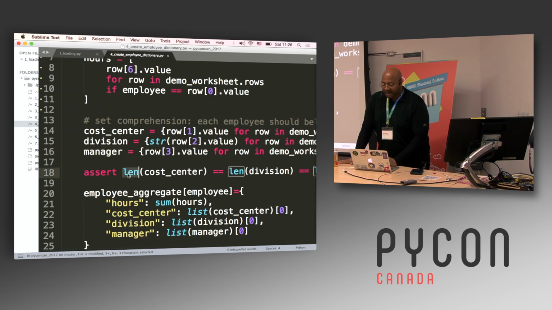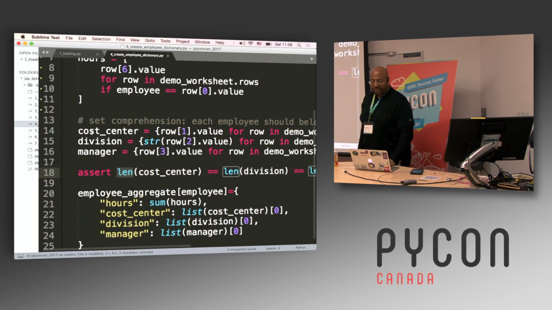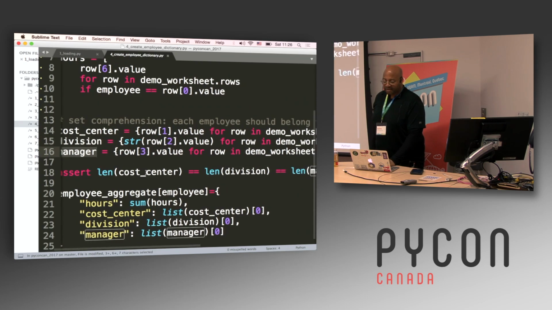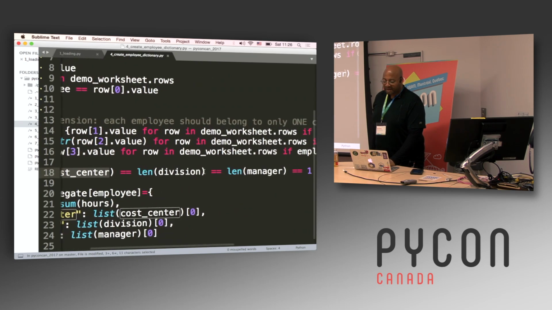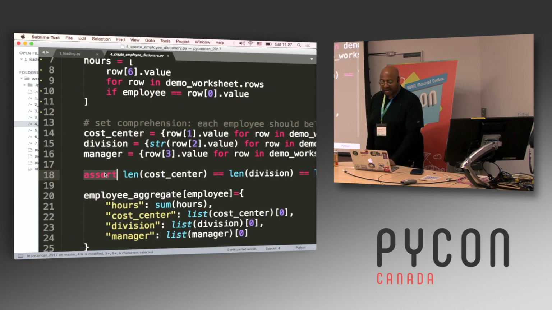And here, one of the things I do in my current job, I do QA, and I was a financial auditor before that, so I try to check things and make sure they're right. So I've just got some assertions here. Like I said, every employee should only have one cost center, one division, and one manager. So the cost center, the division, and the manager construct should all have a length of 1, because there should only be 1. I've got an assertion here in line 18 to make sure that's true, make sure I haven't done something wrong.